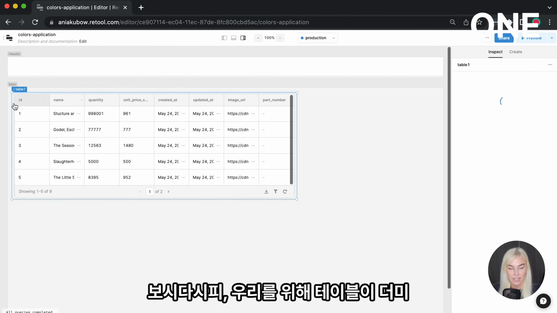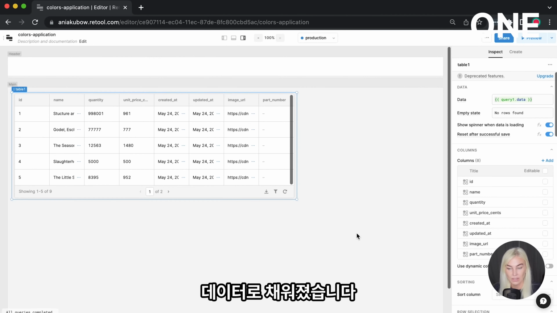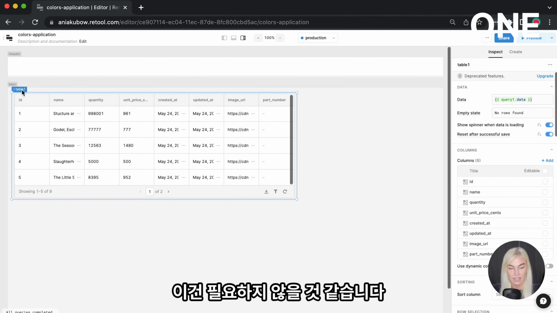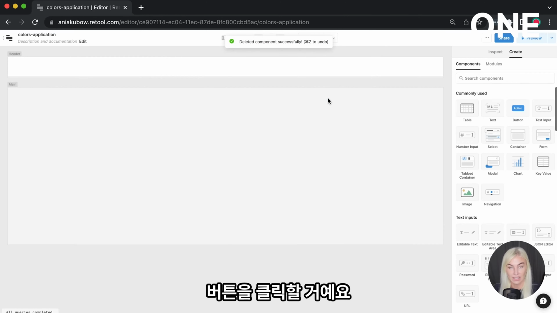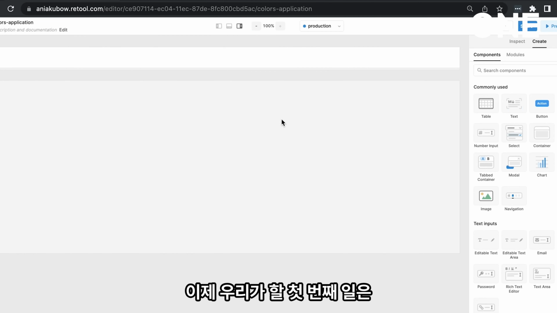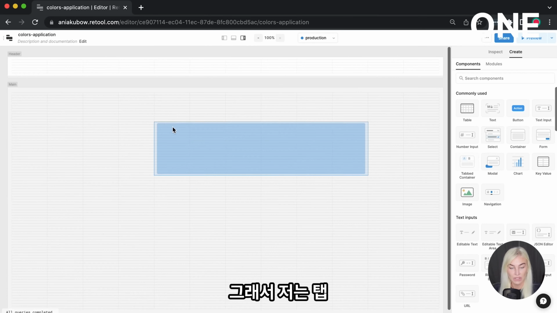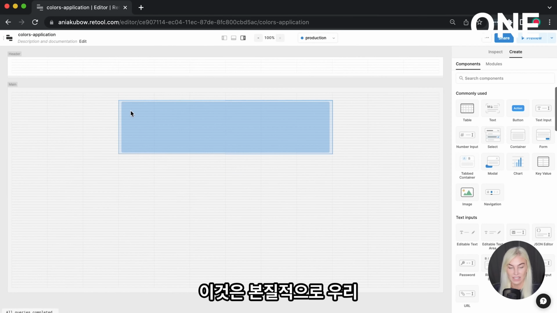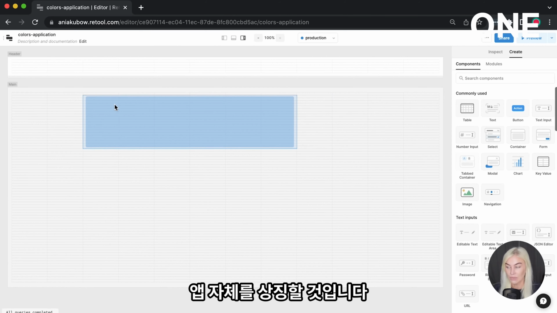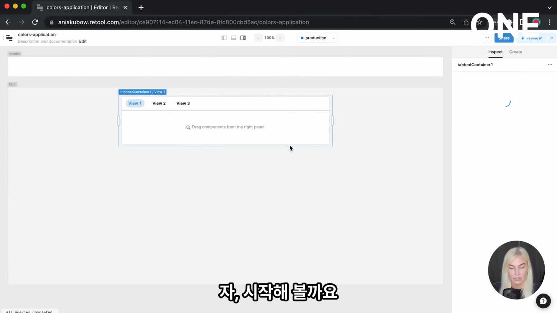As you can see here, a table has been populated for us with some dummy data. We're not going to be needing this, so I'm just going to click delete on this. Great. Now, the first thing we're going to do is put in a tabbed container. I'm just going to drag in a tabbed container, and this is essentially going to symbolize our app itself.